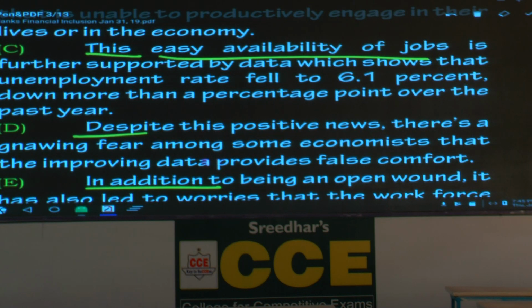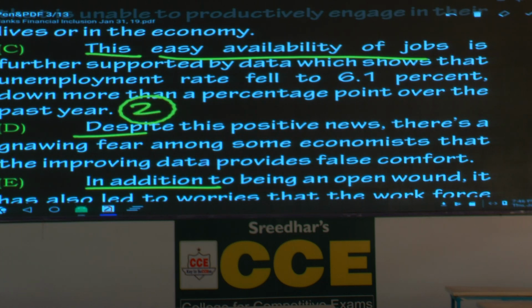First sentence talks about easy availability of jobs. In the second sentence, the writer makes it quite obvious, explicit. This easy availability of jobs is further supported by data, which shows that unemployment rate fell to 6.1%, down more than a percentage point over the past year. So, please make a note.